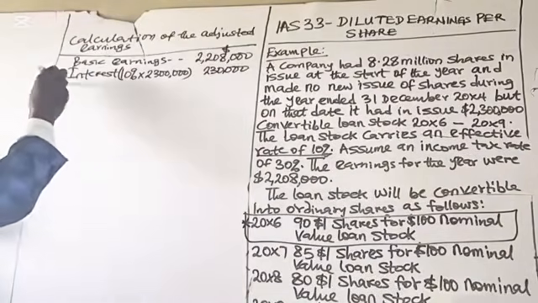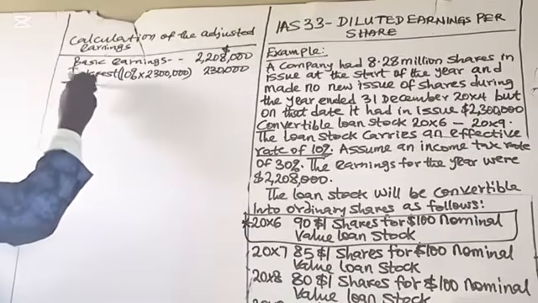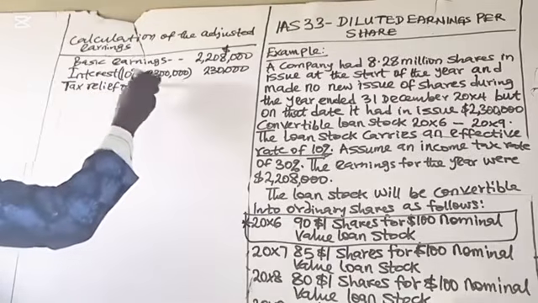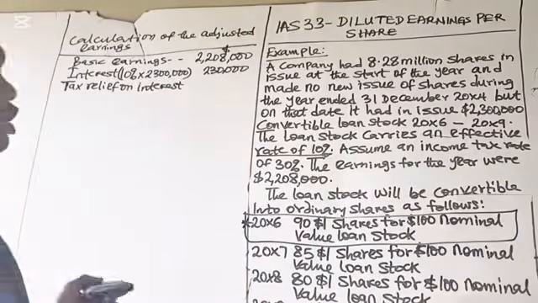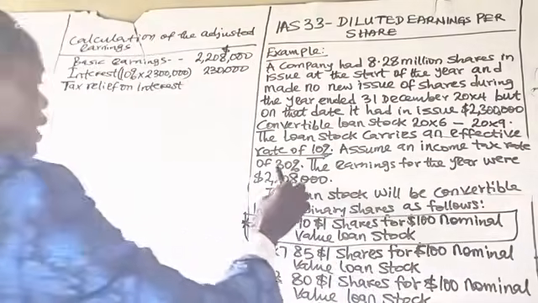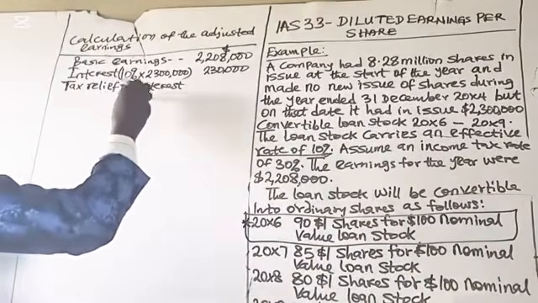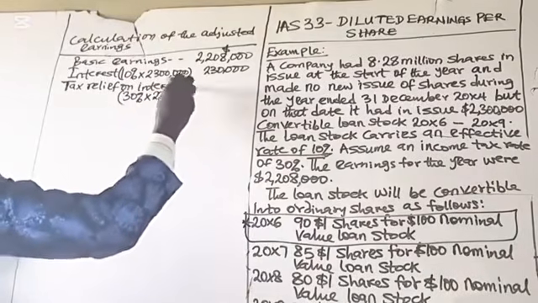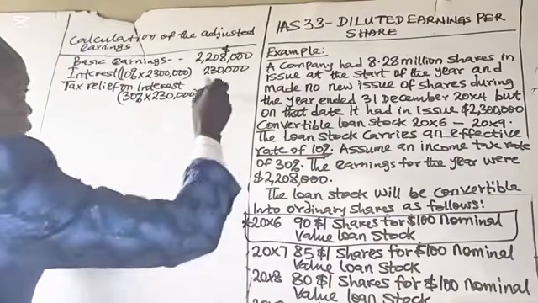Then we deduct the tax relief on interest. The tax rate: assume an income tax rate of 30%. So the tax relief on interest will be 30% of 230,000, which is 69,000.